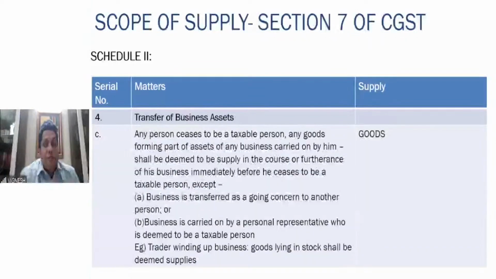Then transfer of business assets. Any person ceases to be a taxable person. Any goods forming part of the assets of the business. So that means what happens? The business is closed. He is no longer a taxable person.